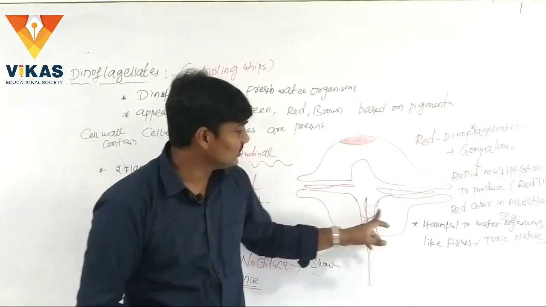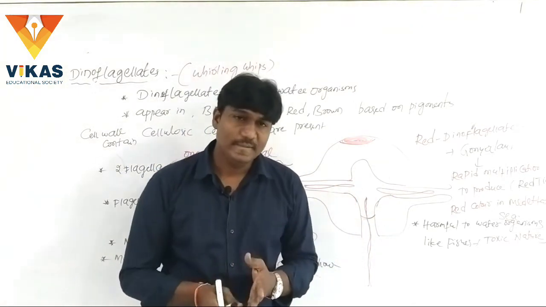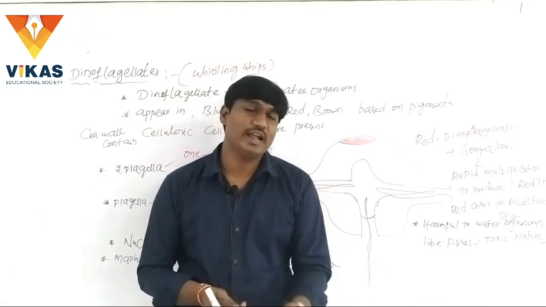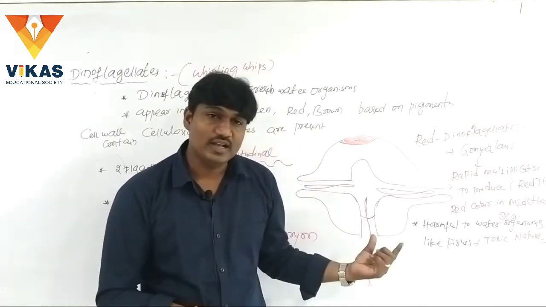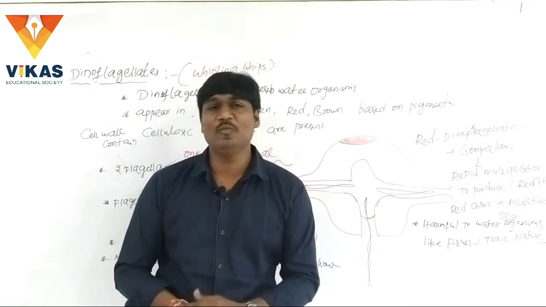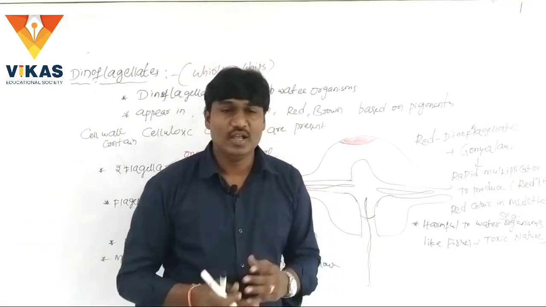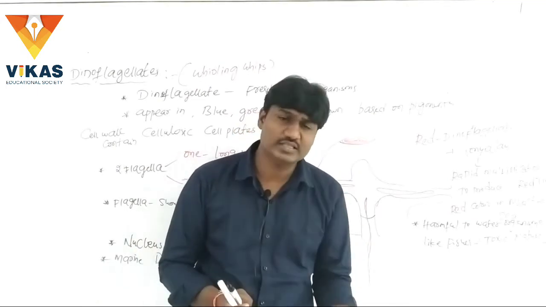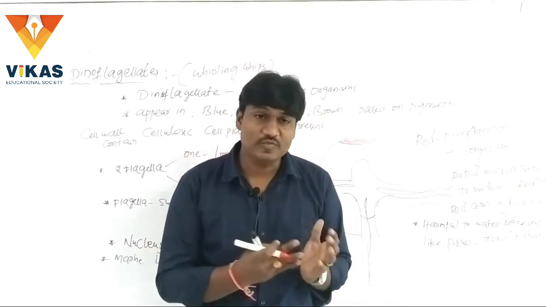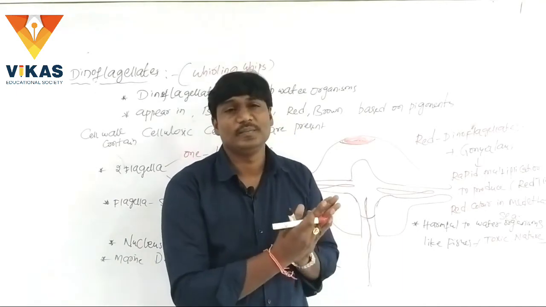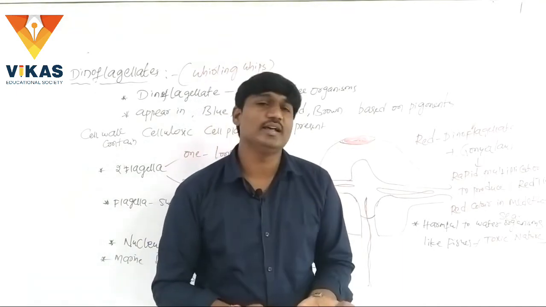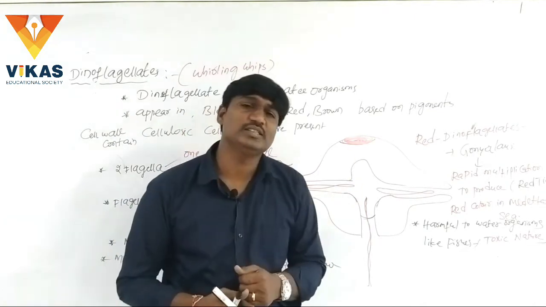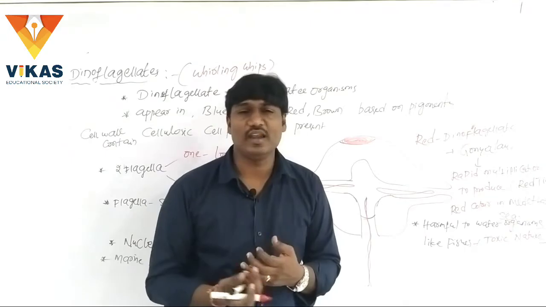Two types of flagella are present, one longitudinal and another transverse. The flagella show spinning movements, and hence these are called whirling whips. A condensed nucleus is present, hence it is called mesokaryon.